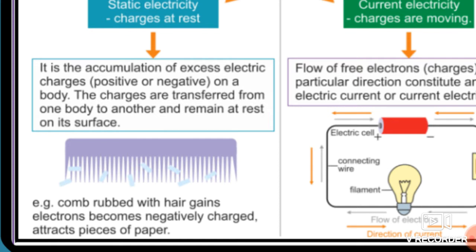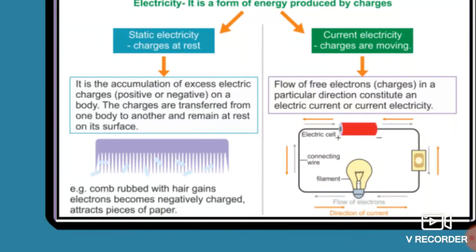So we have seen that whenever there are unlike charges, that is a positive charge and a negative charge, what will happen, students? They attract each other. By this principle, here also in this example, whenever the comb is rubbed with the hair, it gains electrons and becomes negatively charged. Due to that negative charge, it attracts the pieces of paper. Okay students, so this is all about static charges in short.